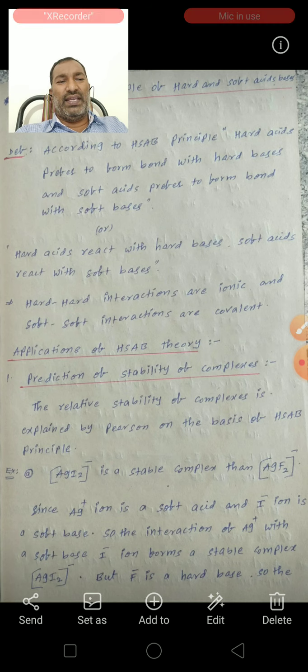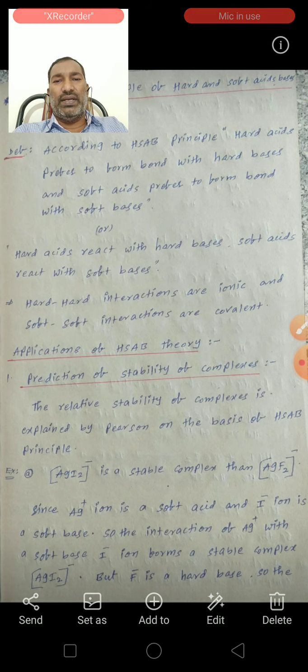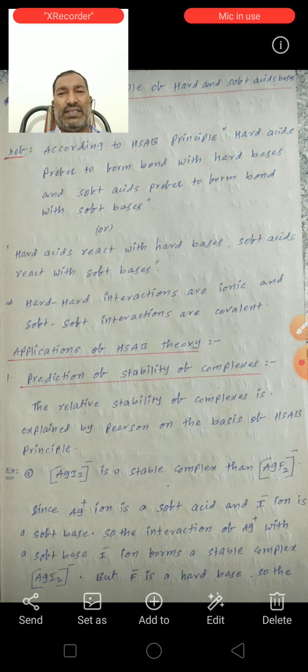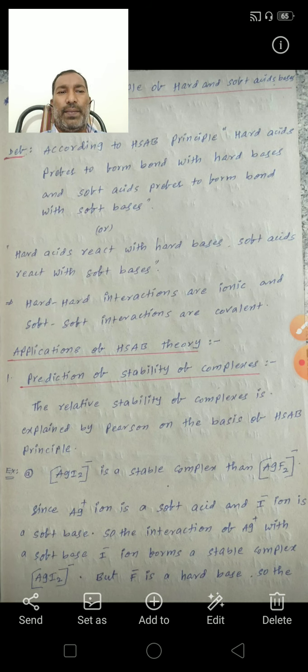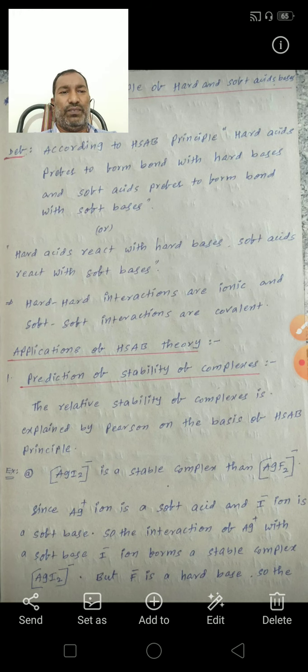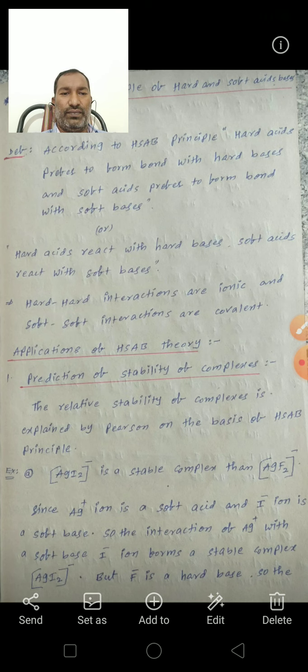This explanation given by Pearson is not a theory, but it is a simple rule which can be used to predict qualitatively the relative stabilities of compounds formed between acids and bases.